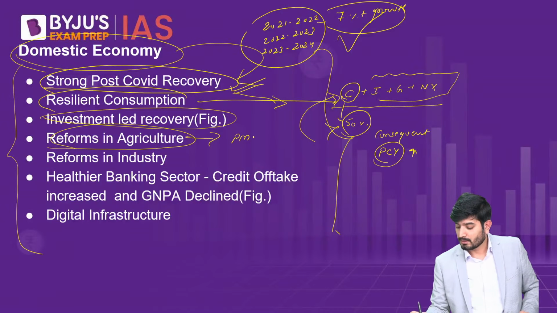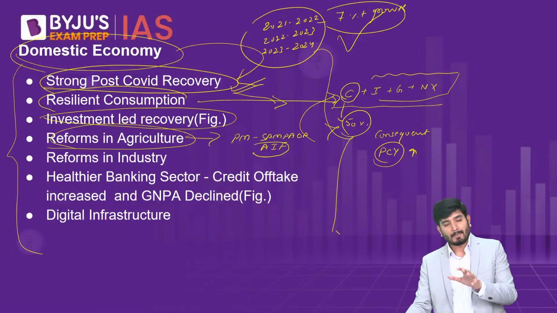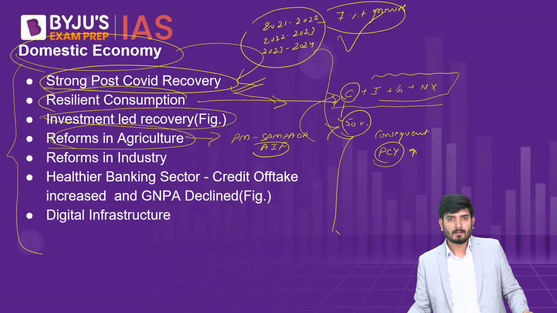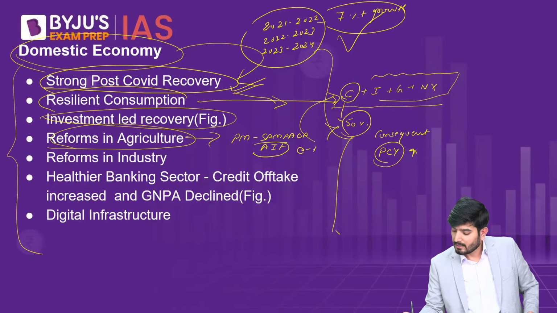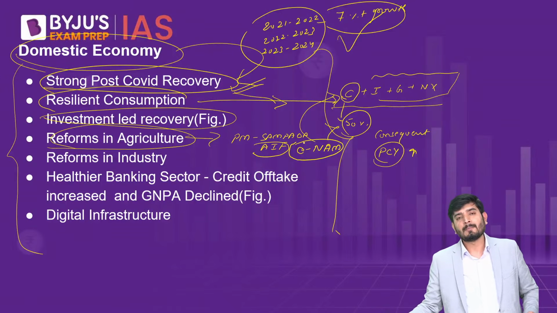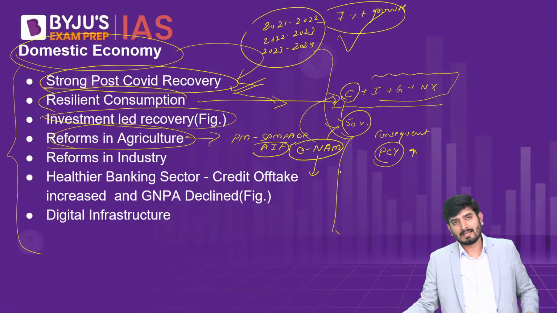PM Kisan Sampada Yojana for food processing, or the Agriculture Infrastructure Fund for post-harvest management facilities. Now, all of these steps were taken by the government. Apart from this, the government also took steps in the agriculture sector within the realm of marketing. So APMC laws, the government tried to amend them and bring some progressive measures in the APMC laws. The government tried to take the help of technology and brought this intervention called E-NAM, E-National Agriculture Market. And time and again news is coming that this reform of the government, E-NAM, is now bearing fruits.